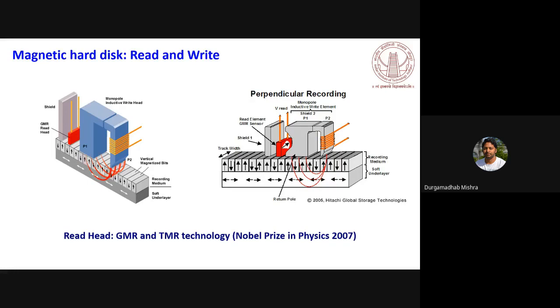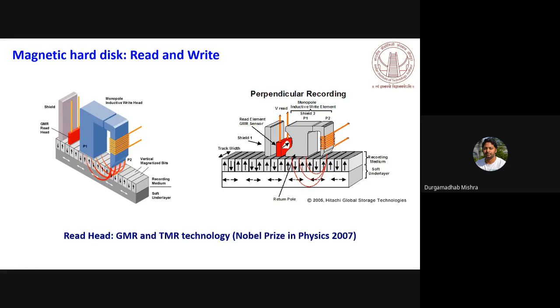But right now, all the hard disks that you see have the magnetization perpendicular to the surface, and they are called perpendicular recording media. That has increased the density, like how much data you can store per inch, or areal density, as it is normally known in the magnetic hard disk industry. So you can increase the areal density if you go from a longitudinal to a perpendicular recording medium.